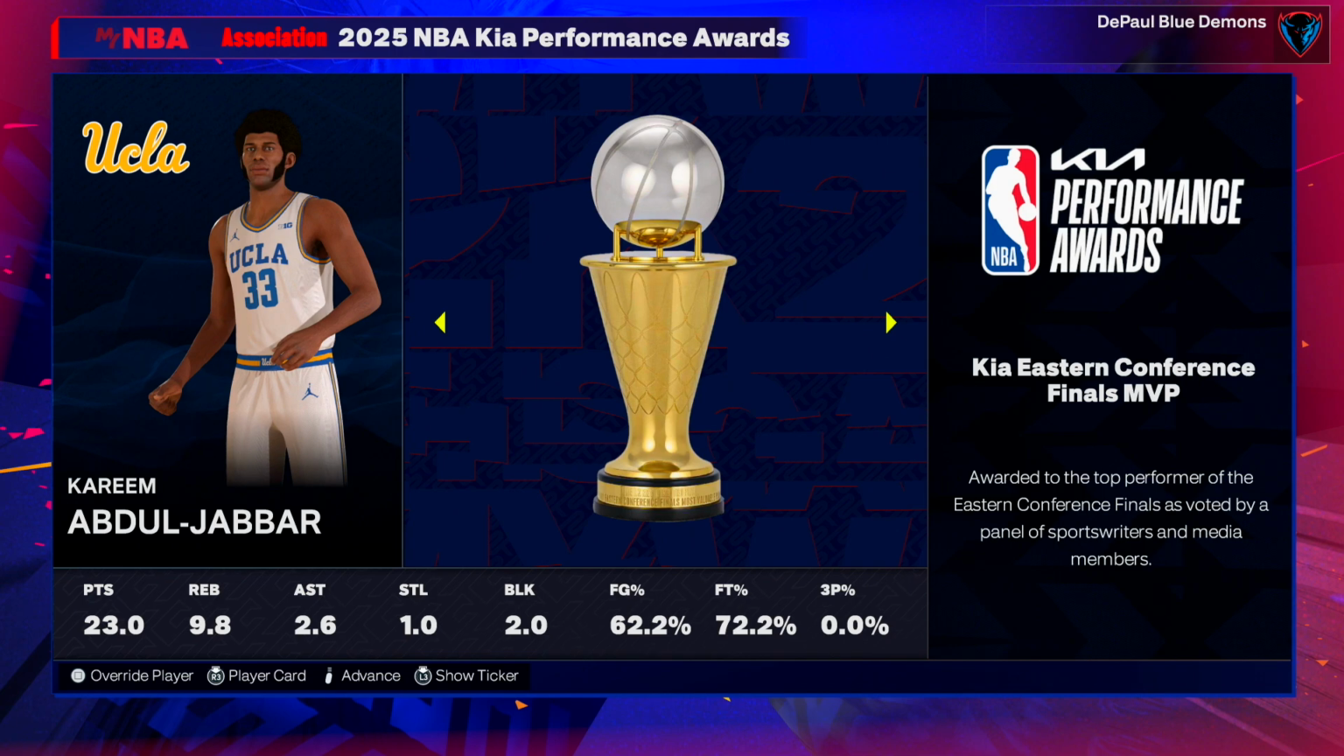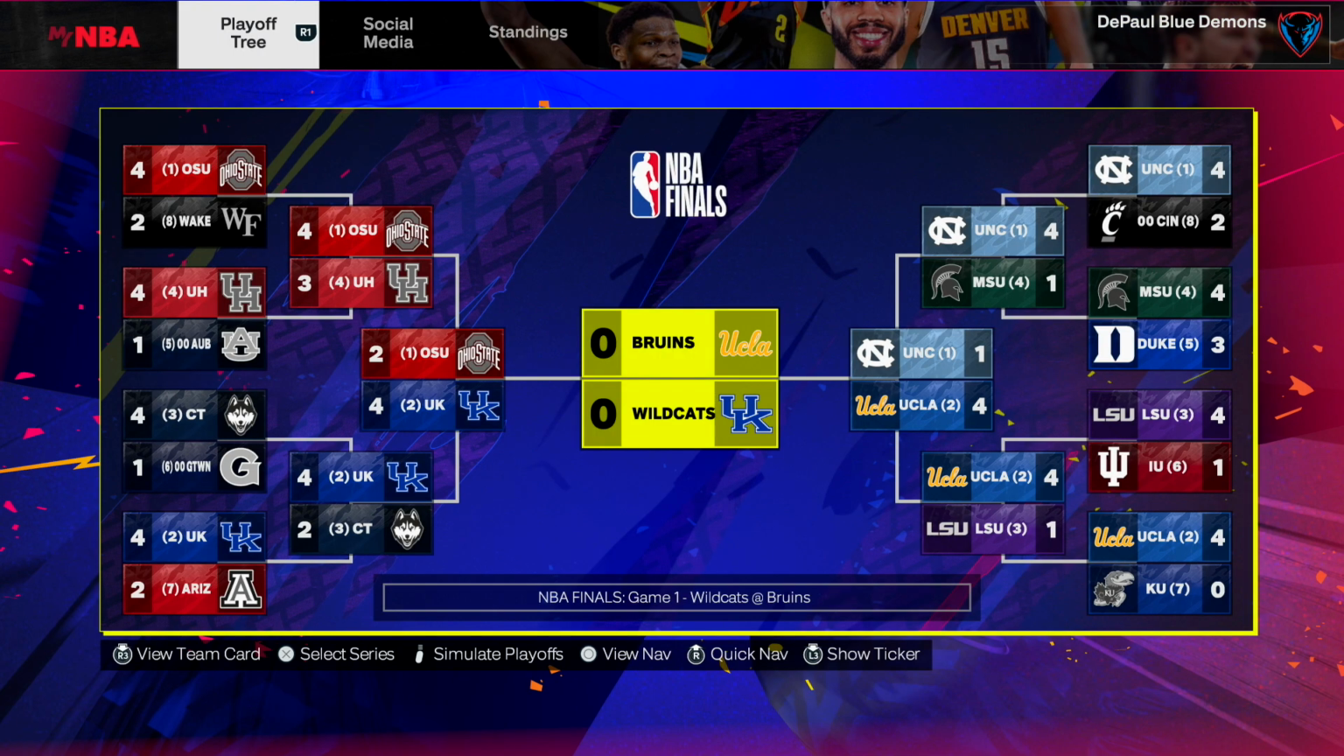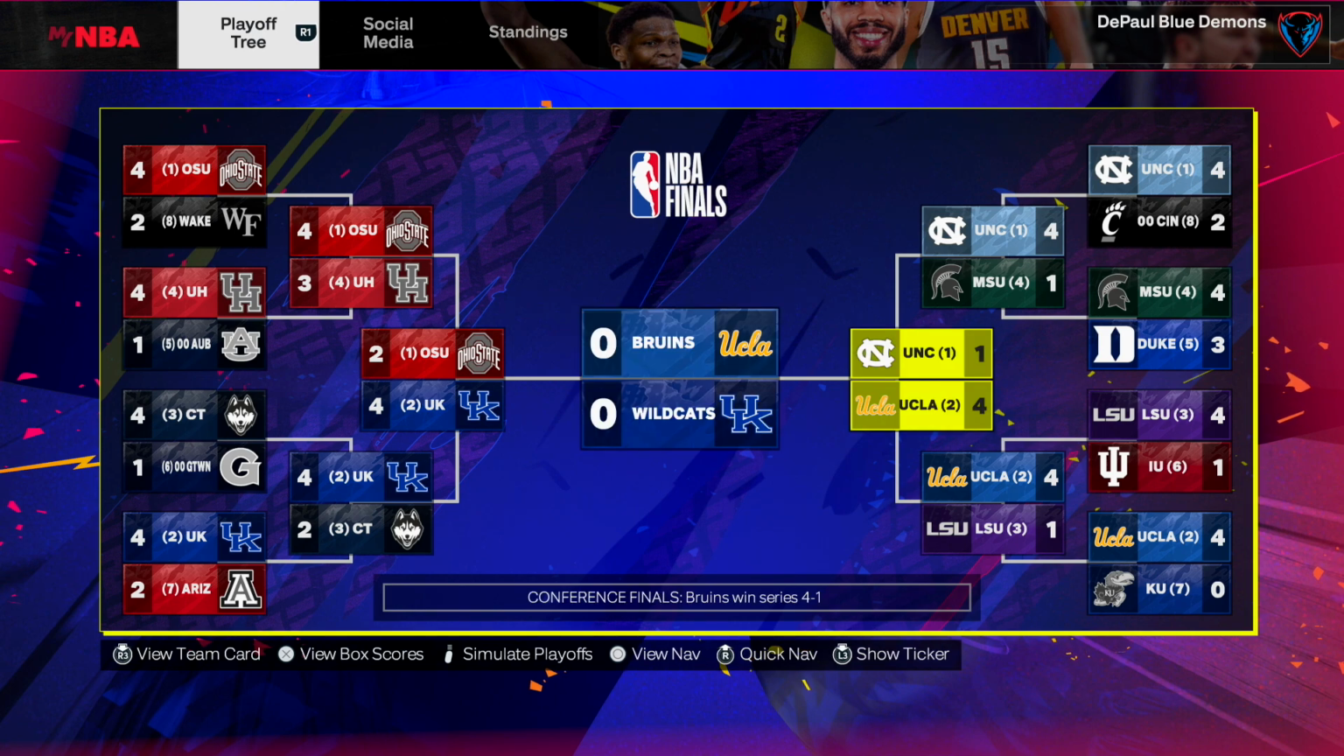Kareem in the East. Honestly, pretty modest numbers there. In terms of all-time college rosters, UCLA and Kentucky making it, I actually think that's pretty fair. MJ kind of went out sad there. I guess Bob McAdoo stopped carrying him.